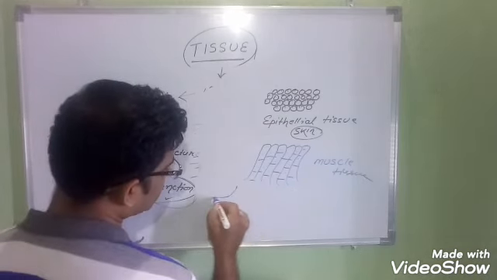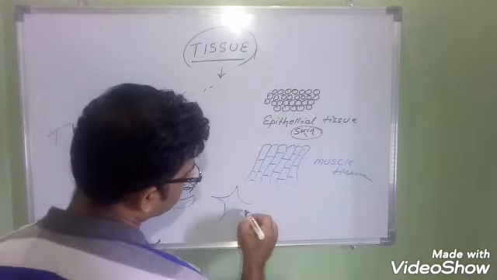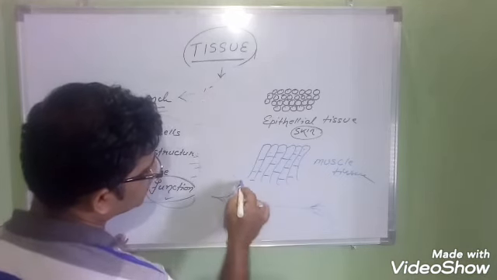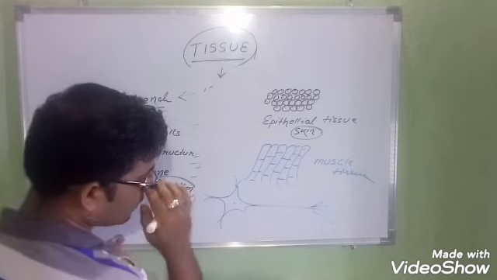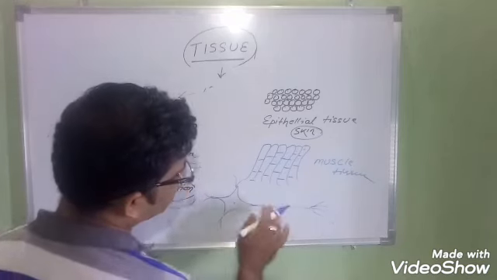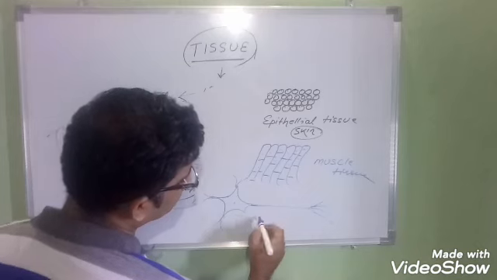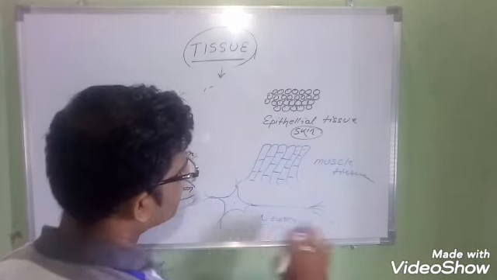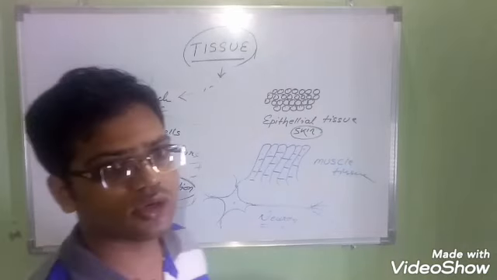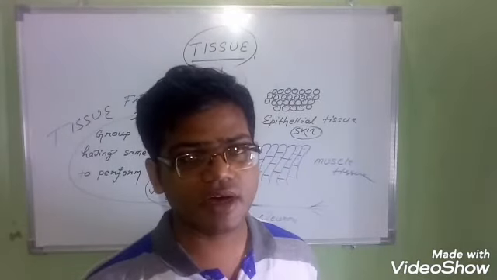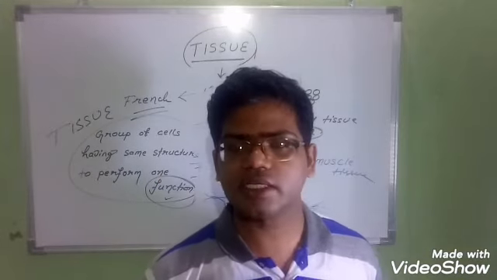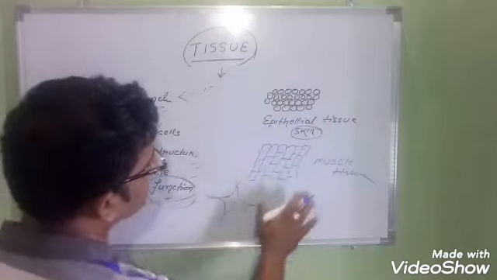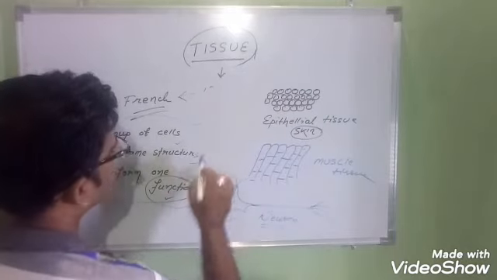Another kind of tissue is present. Such kinds of cells are also present, and this is called a neuron, a nerve cell. So many neurons like this, one by one. This is known as the neuron. Neuron cells are present everywhere in our body so that we are constantly responding to stimuli. From the outer environment, we get to know what kind of environment is going on, and according to that, we react. So this is the example of different kinds of tissues, and this is the definition.